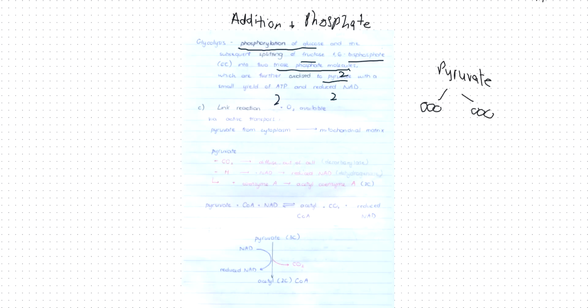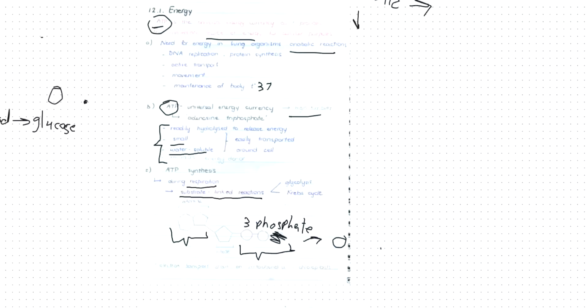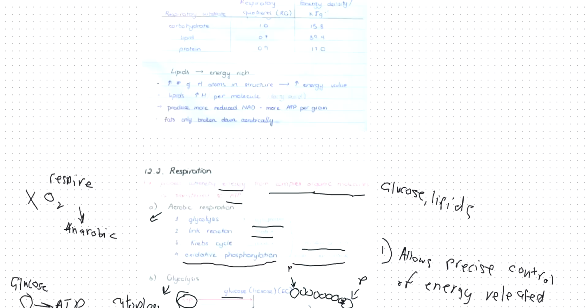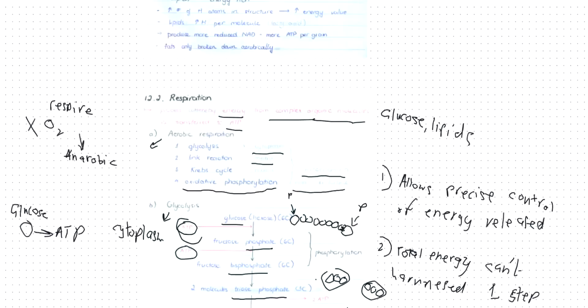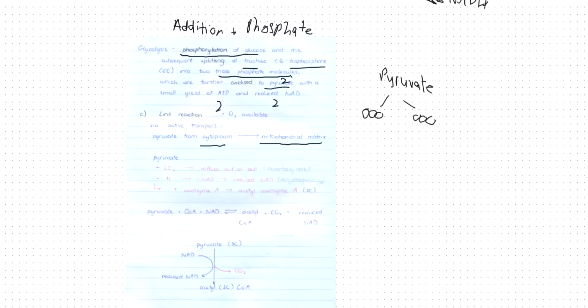The pyruvates produced in the cytoplasm would then move into the mitochondrial matrix, because I told you right here that glycolysis happens in the cytoplasm, but the link reaction will happen in the mitochondria, more specifically in the matrix of the mitochondria. So this link reaction happens in the matrix of the mitochondria.